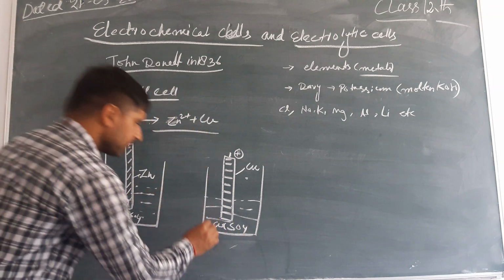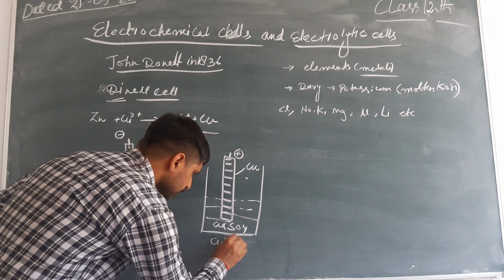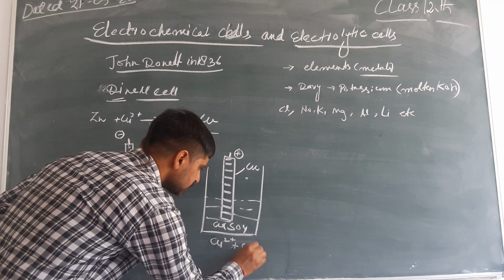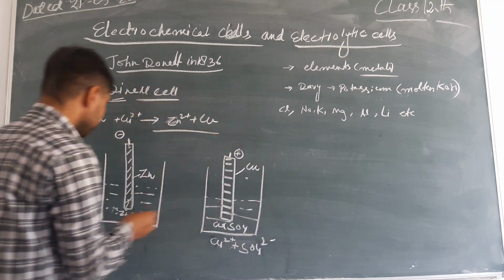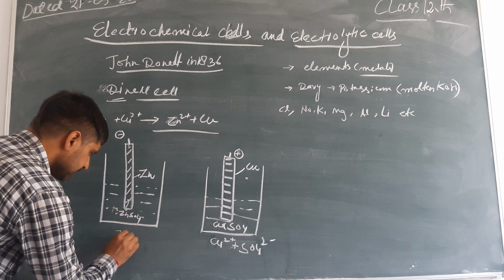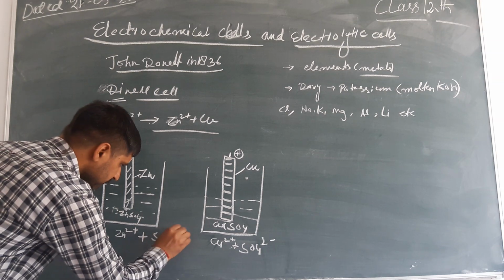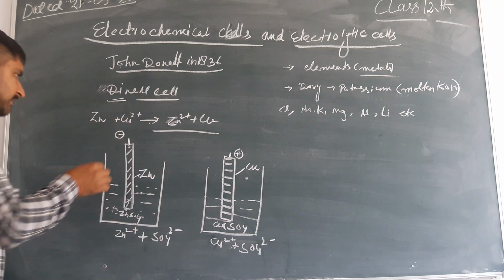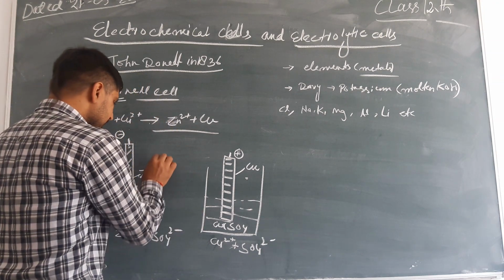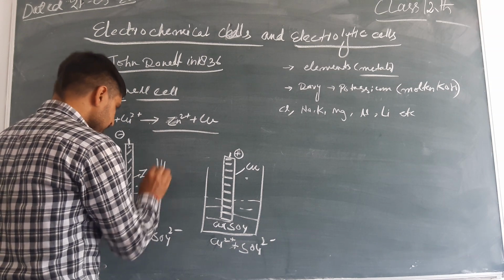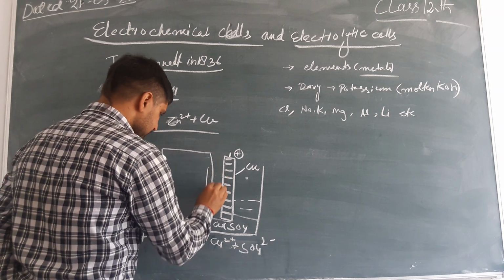In the form of Cu2+ plus SO4 2-. Here zinc is in the form of Zn2+ plus SO4 2-. These two electrodes are connected with the help of a salt bridge.